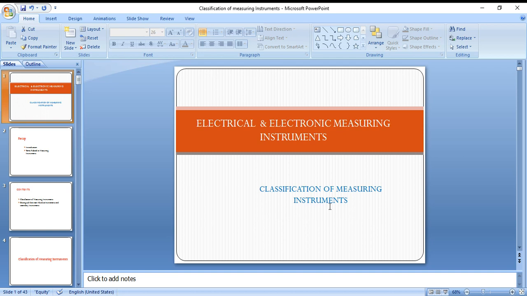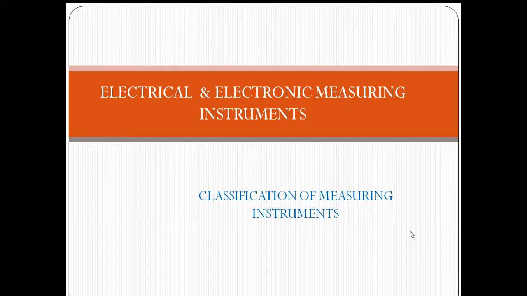In this, we are mainly focusing on how to measure an electrical quantity, what the different quantities available are, and how to measure those quantities by using different instruments, whether absolute instruments or secondary instruments, and how the construction and working of those instruments take place. We are going to discuss that in detail regarding electrical instruments and electronic instruments.